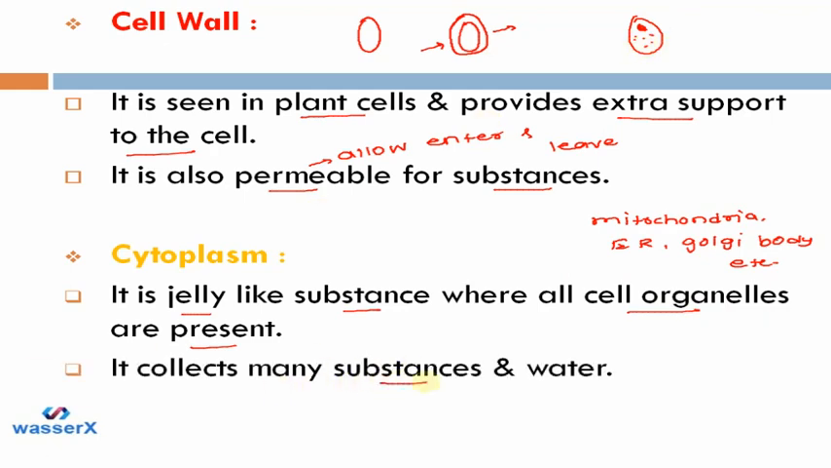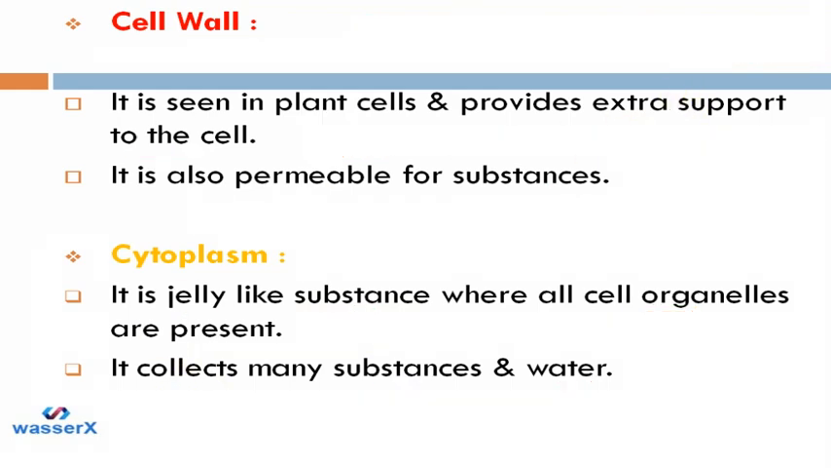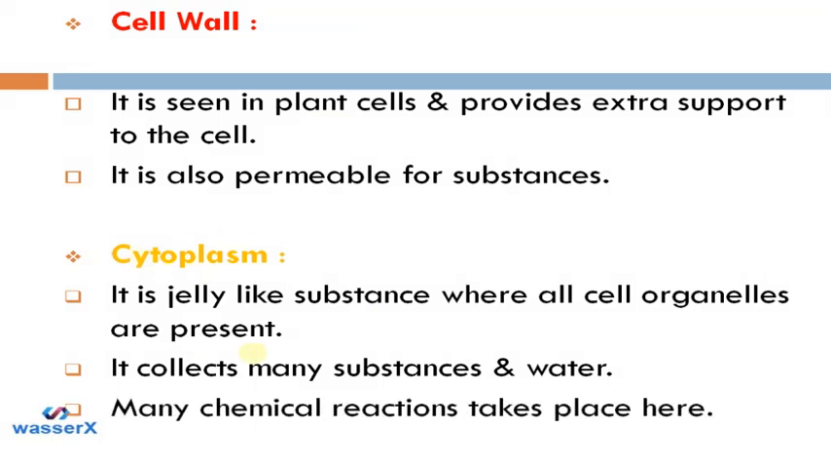And it collects many substances and water. The cytoplasm is made up of 90% water and the rest are dissolved salts and some sugars. So this is how our cytoplasm is made. And we can say that it allows many metabolic reactions to occur. That's why our cytoplasm is also a living thing. And we can say that many chemical reactions take place here. Why? Because it provides the proper environment for all the metabolic processes.